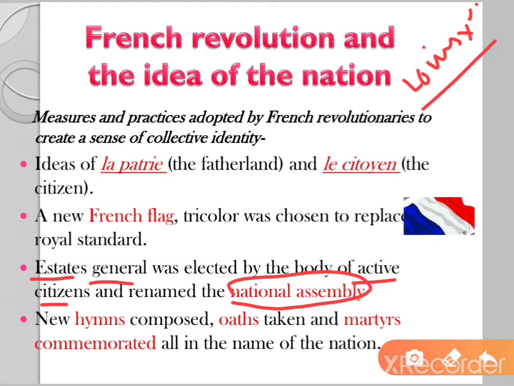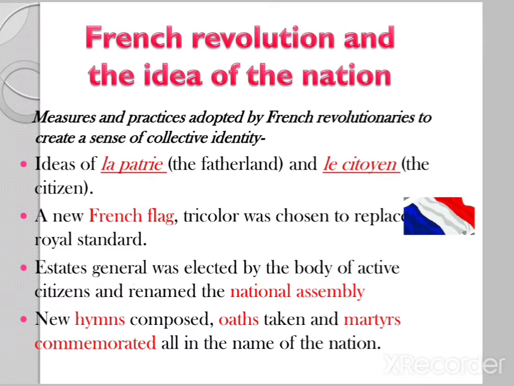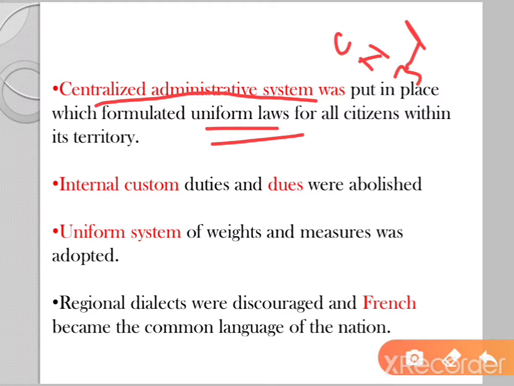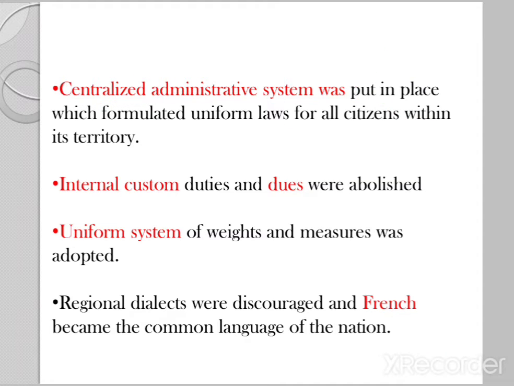Then new hymns were composed, oaths were taken, and martyrs were commemorated, all in the name of the nation. Some other steps were centralized administrative system was put in place, which formulated uniform laws for all citizens. It means all category of citizens. You might remember that the society was divided into clergy, nobility, and the third estate, which included some common people. So this centralized administrative system was going to be uniform for all the members of the French society.